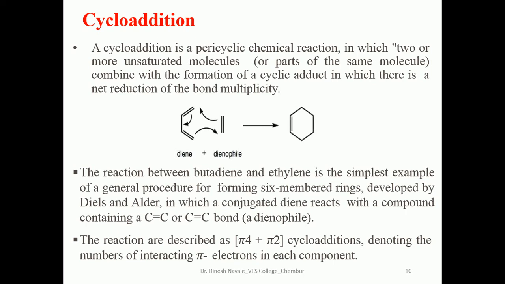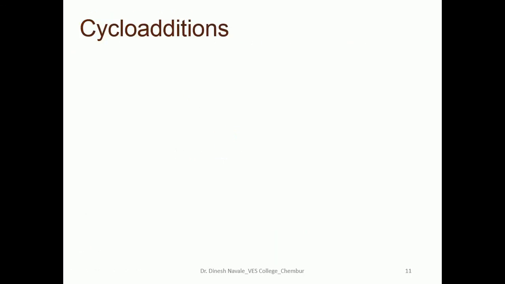The reactions are described as 4 pi plus 2 pi cycloaddition, denoting the number of interacting pi electrons in each component. If you observe this example, the diene contains 2 pi bonds. That means there are 4 pi electrons. So that's why it is the 4 pi. And the dienophile contains 1 pi bond, that means 2 pi electrons. So that's why it is called the 2 pi. So that's why it is the 4 pi plus 2 pi cycloaddition reaction.